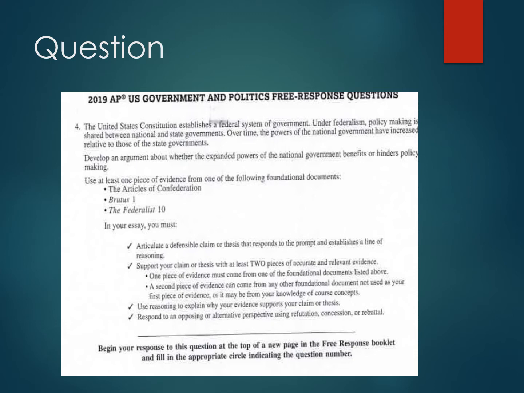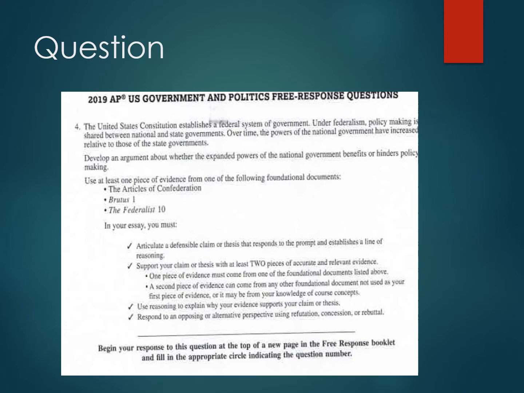Now, here's the thing. You only have 2 choices. You have to say one or the other. So your argument is going to be that the expanded powers of the national government benefit policymaking, or the expanded powers of the national government hinders policymaking. Those are your 2 choices. That is it. You have to do that. You can't go in between. You can't do anything else. You have to do one of those 2 things.